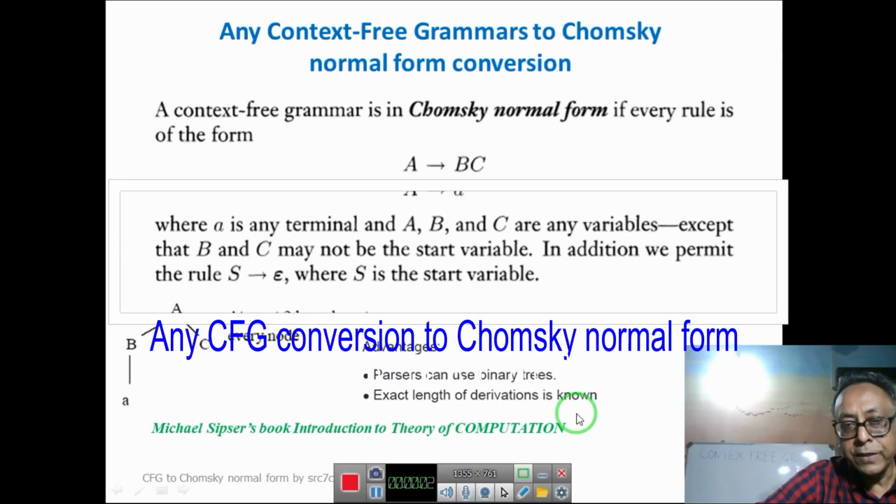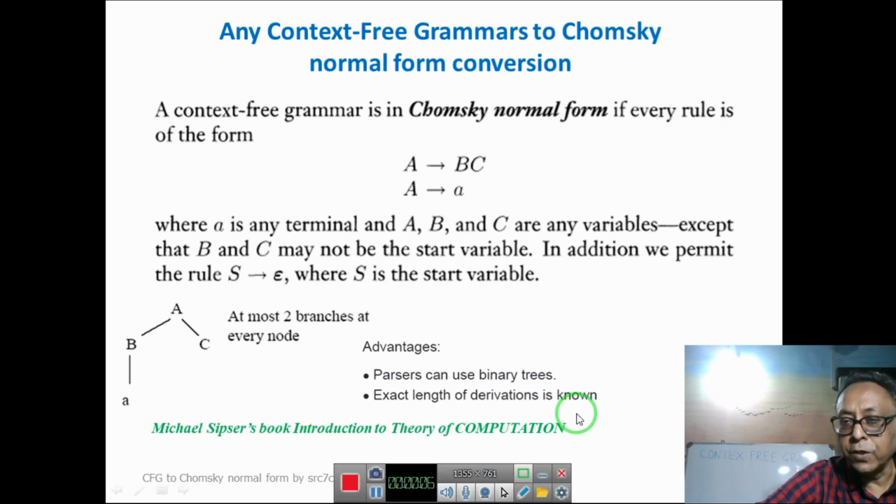Today we will cover the conversion of any context-free grammar to Chomsky's normal form, which is the most famous form. Context-free grammar, as we discussed in the last lecture, is very close to our programming languages. In fact, 98% to 99% of programming languages are as per deterministic context-free grammar. But here, both deterministic and non-deterministic context-free grammar can be converted to Chomsky's normal form.